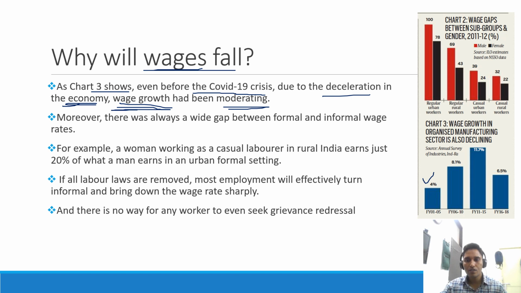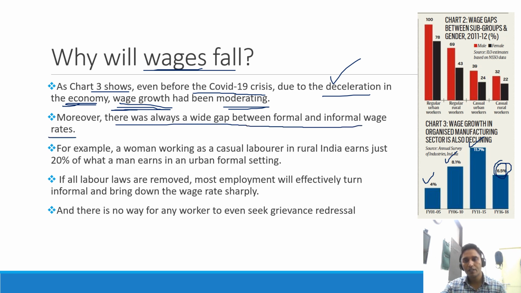The rate at which your wages increase was 4%, that increased to 8.1% for 2006 to 2010, and between 2011 and 15 it was 11%, but between 2016 and 18 it reduced to 6.5%, because there was already a deceleration in the economy. That means the Indian economy, the economic growth, was slowing down. Besides that, there was always a wide gap between the formal and the informal wage rates.